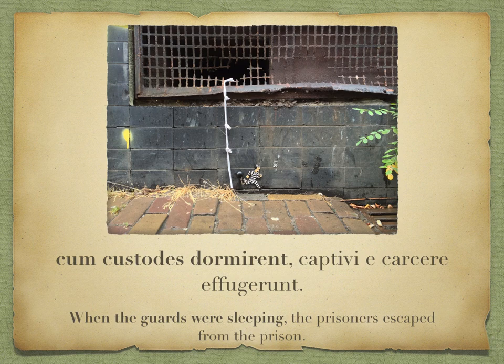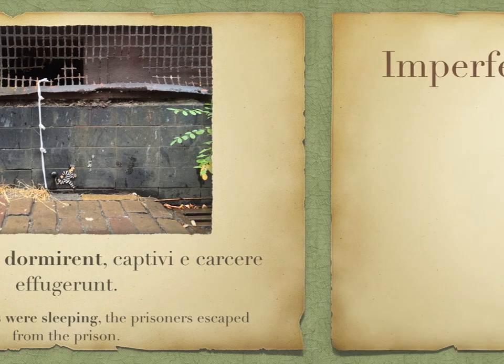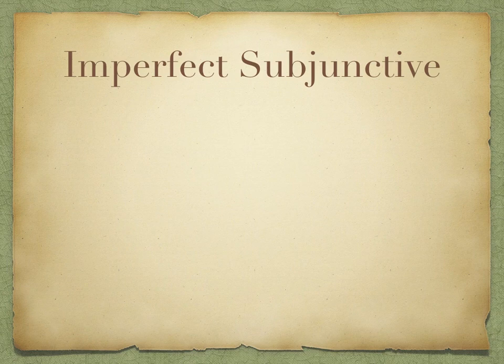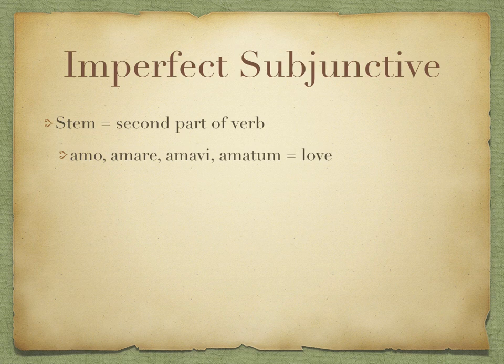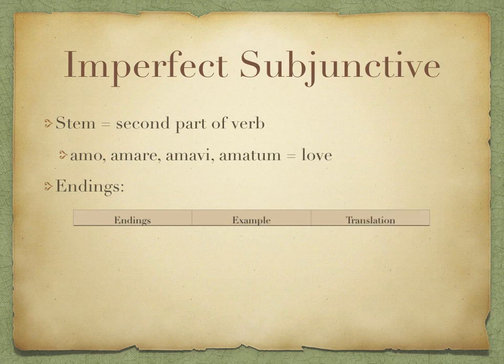So just like in indicative sentences, the imperfect describes an ongoing action or an interrupted action. And so the sleeping is an ongoing continuous action in the past, and we've got a perfect to indicate the quick one-off action of the prisoners escaping. So we form the imperfect subjunctive by firstly taking the second part of the verb, which is the infinitive. So in this case we would take amare, to love, and then we add the endings to it.